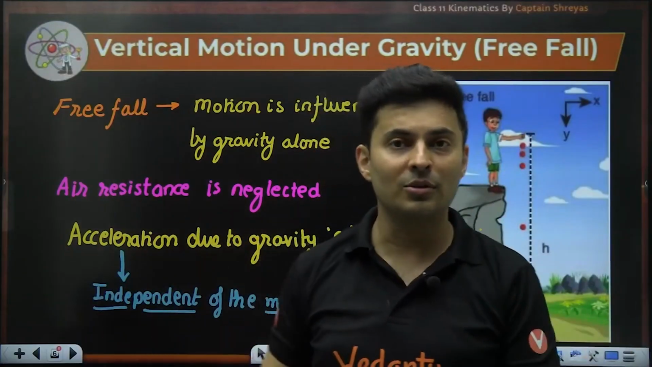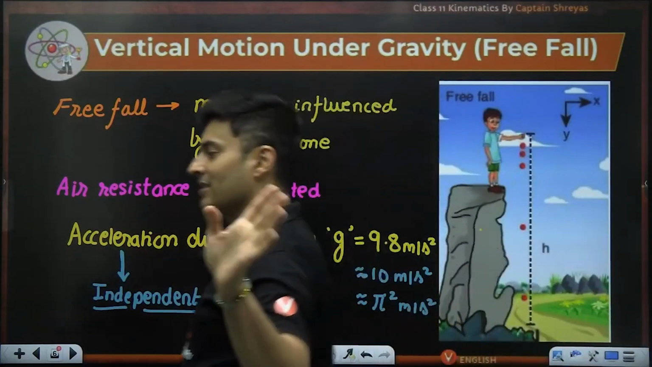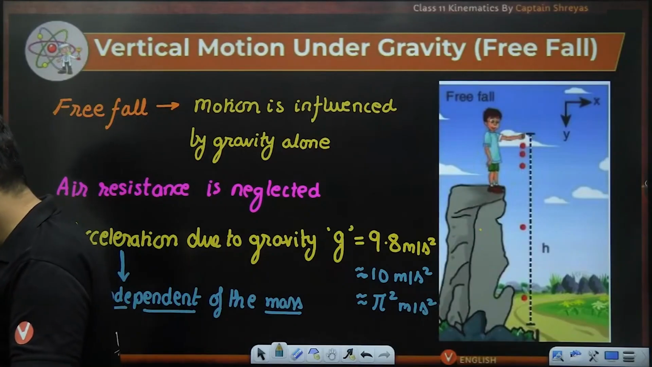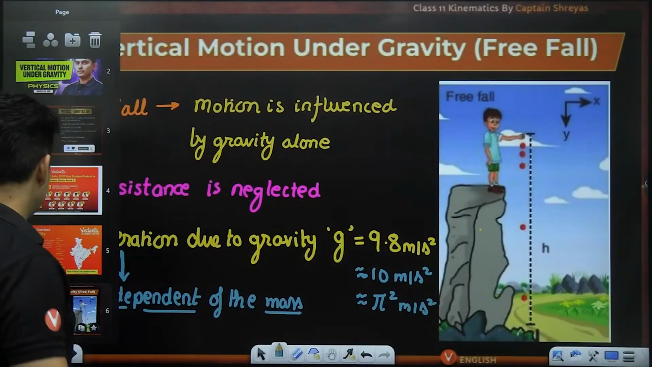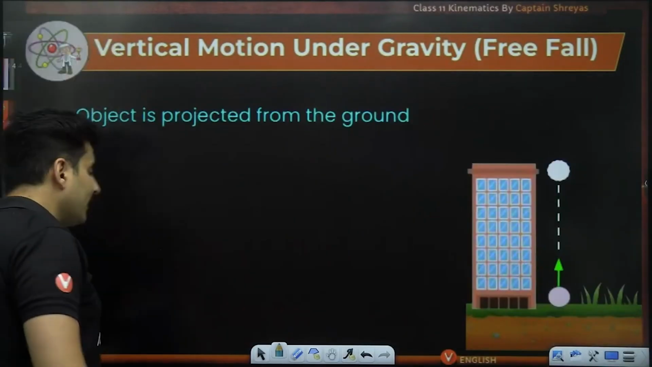Mass has no relation over here. Acceleration is the same. Is that clear? NLM will come in July end or August. Great. Now, having said this, let us take certain scenarios.